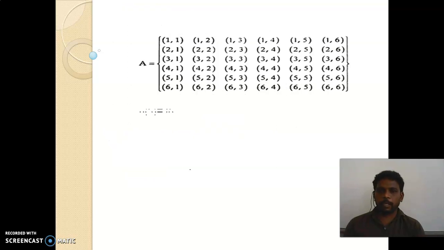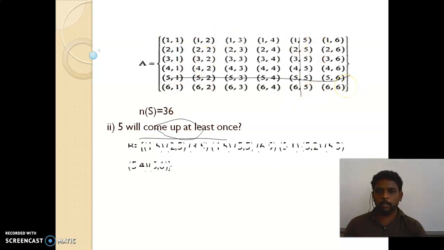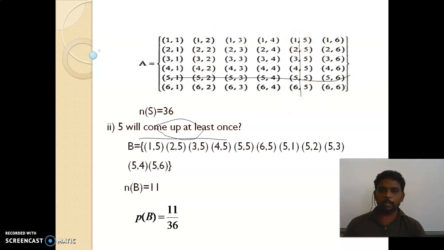Okay. So look at the second one. 5 will come up at least once. At least once means the remaining ones. That means we can take this column. So in this column, everything contains 5. Similarly this row. So except these 2, the remaining are not containing 5 here. But they are asking for 5 to come up at least once. So if you count this one and this one, so total 11 cases will come. So the answer is 11 by 36. Thank you.